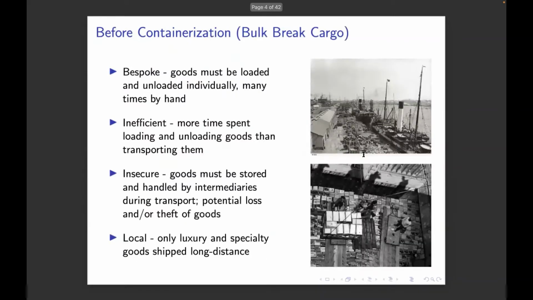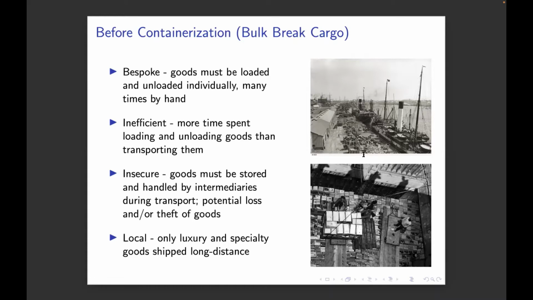Before then, individual goods that were shipped from different locations, whether on boats or rail or truck, were loaded individually and packaged in their own unique containers. It was all handled by hand for the most part. Maybe at the docks you had cranes, but everything was individually loaded and handled by people, which made it inefficient.